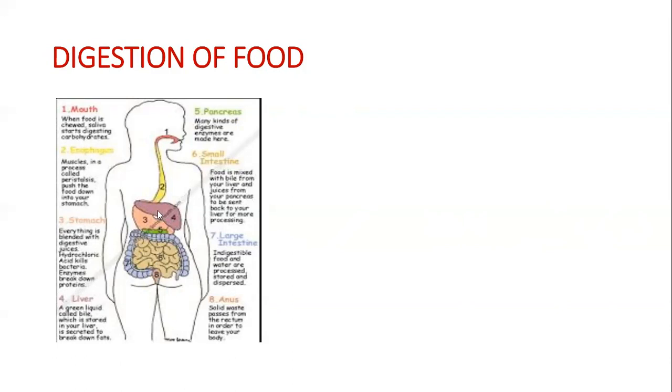The liver secretes bile juice, which helps in emulsification of fat, and the pancreas secretes pancreatic juice, which helps in digestion of carbohydrates, proteins, as well as fat, because pancreatic juice has trypsin, which helps in protein digestion, lipase, which helps in fat digestion, and amylase, which helps in digestion of carbohydrates.